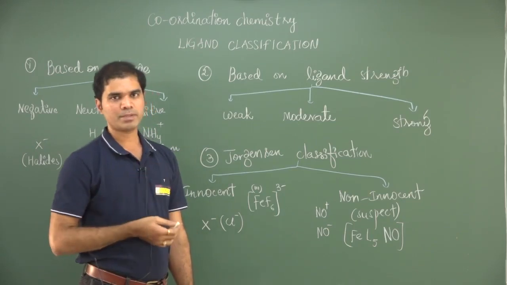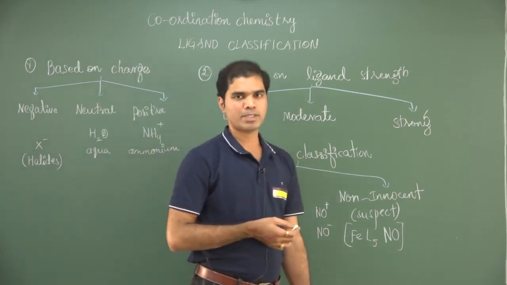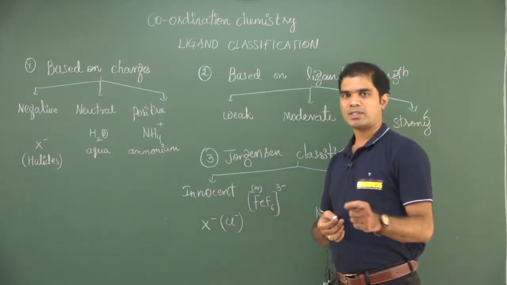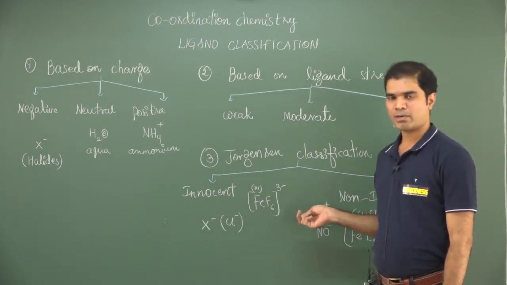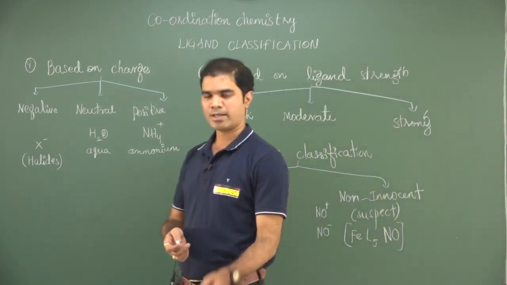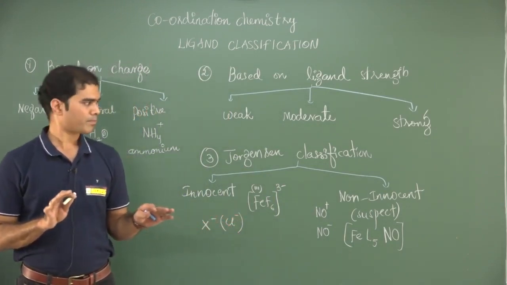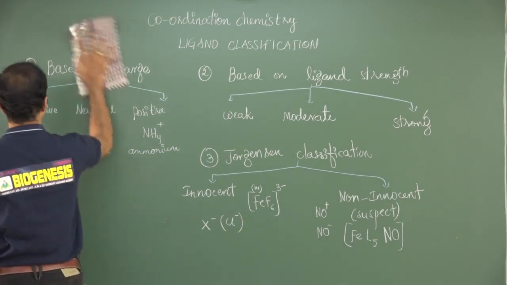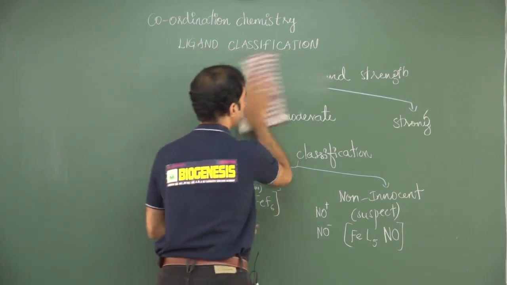Even when oxygen is present, we have to suspect its oxidation state, because it could be present as superoxo or as a peroxo form. Oxygen is also considered a suspect ligand, non-innocent. NO is also considered a non-innocent ligand, but halides, hydroxo, once they are present, I can definitely give the oxidation state of the metal without any ambiguity. This is the third type of classification. Another type, which is a basic one, but I will introduce new concepts in it.